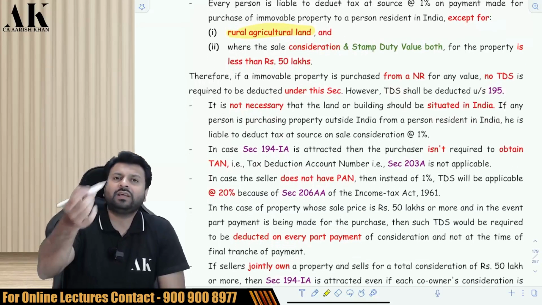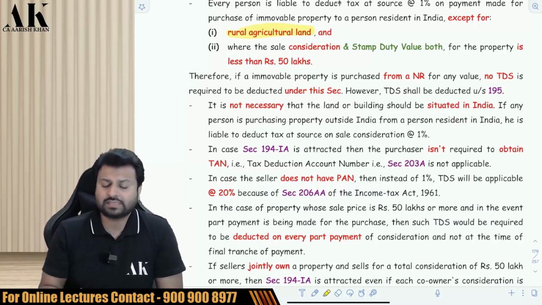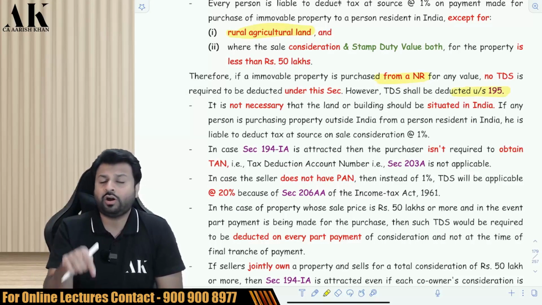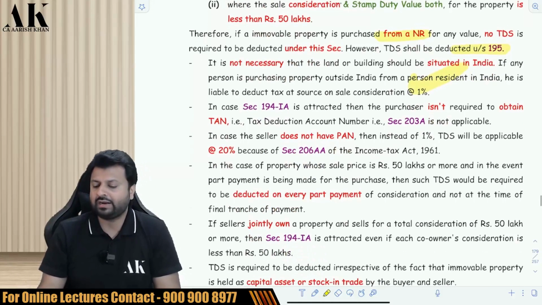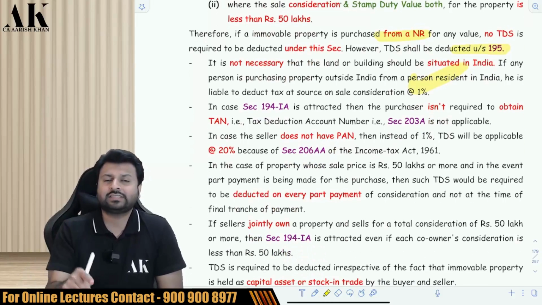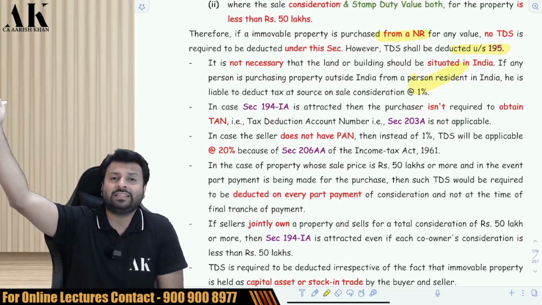Okay. What if the seller is not a resident? The seller has to be a resident. If the seller is non-resident, then you are supposed to deduct TDS under 195, not under this section. What if the property is located outside India and the seller is resident? The seller is resident, but the property is in Dubai. Still the TDS is applicable under 194IA, because this section requires only that the seller should be resident. The property can be situated anywhere in the entire world.